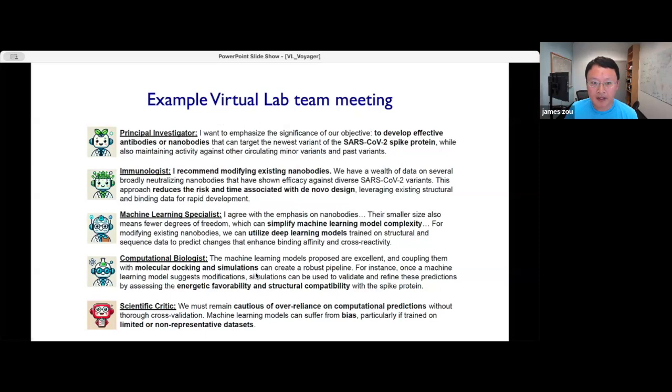And then the other agents can speak up and contribute their ideas. In this case, the immunologist agent spoke up next and recommended designing nanobodies as the form of these potential binders for COVID. This is already interesting and surprising because if you ask most human researchers, they would say, let's design antibodies as binders, because antibodies are much more common. You can find antibodies in most animals, and they're often used as the binding substrate.